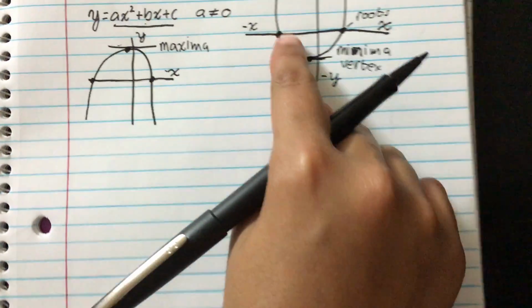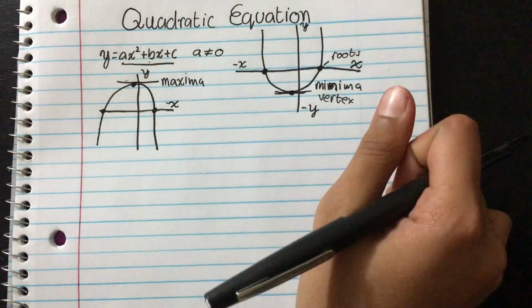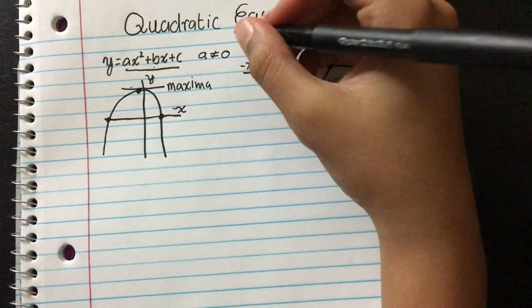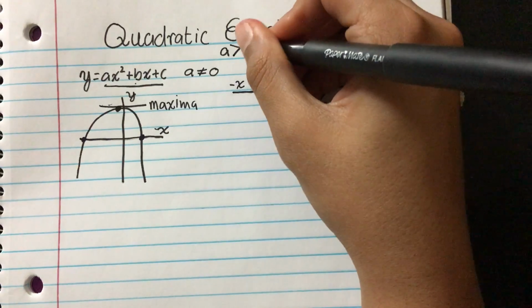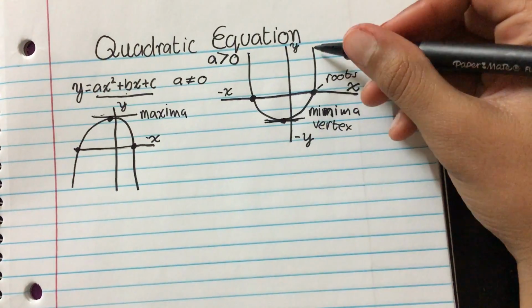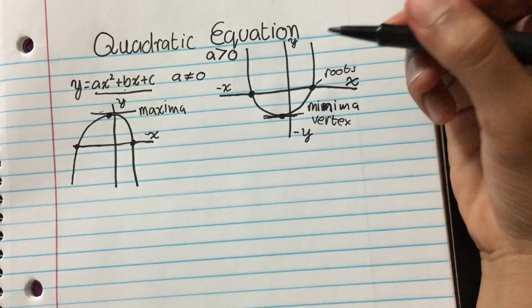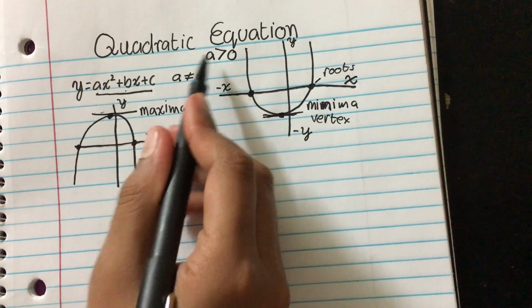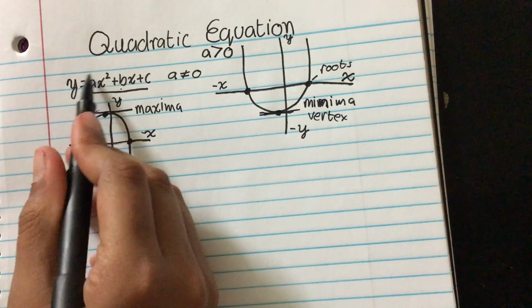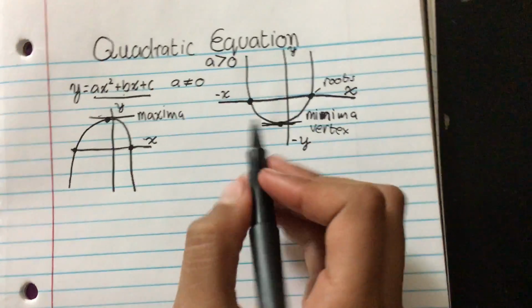So, in what condition will this be like this? Well, a will have to be greater than 0 in order for it to be a ditch-looking parabola. And remember, a in this case is the coefficient of x squared.